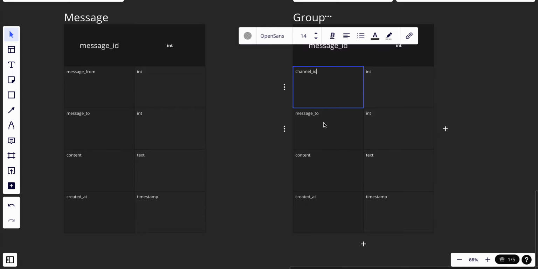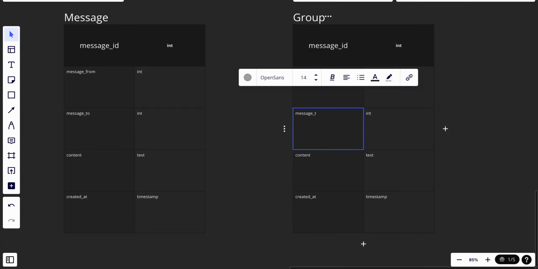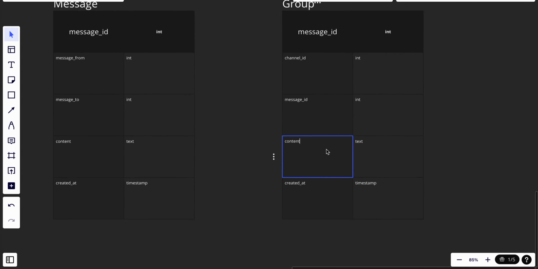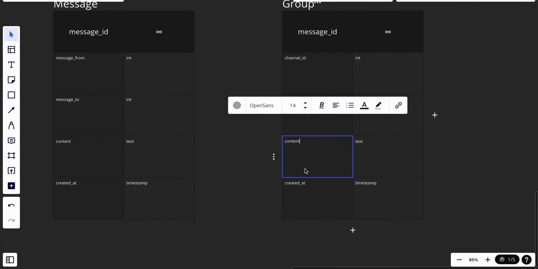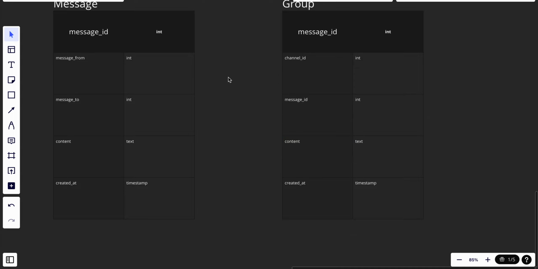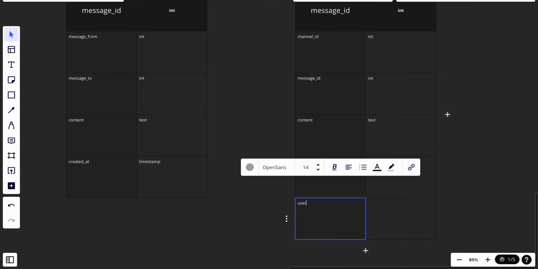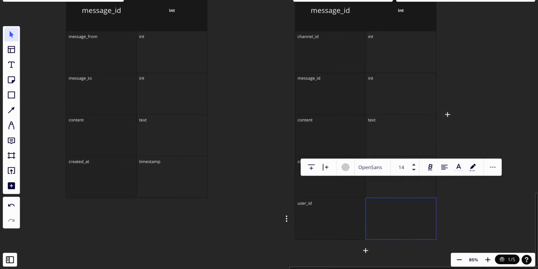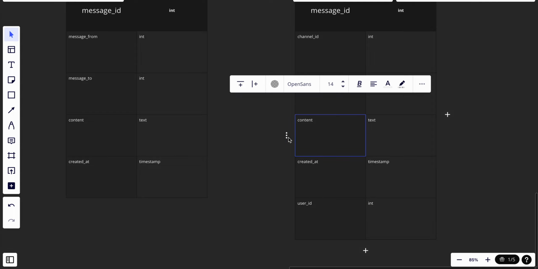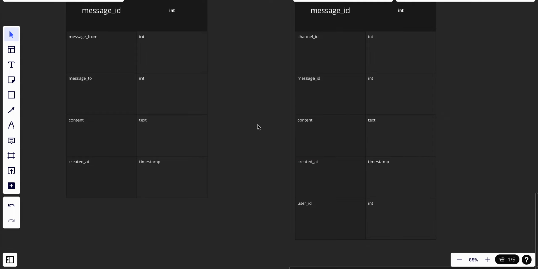And maybe we have the message ID, which will be the same, and we will have the user ID, and this will be an integer. And I guess we will still have the content and the created it. This is what I'm thinking about.